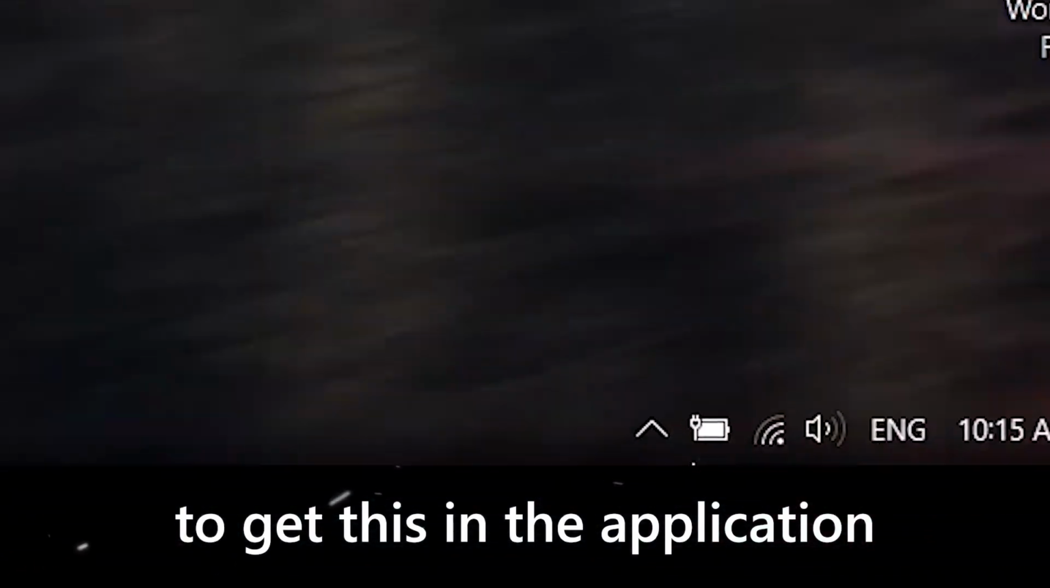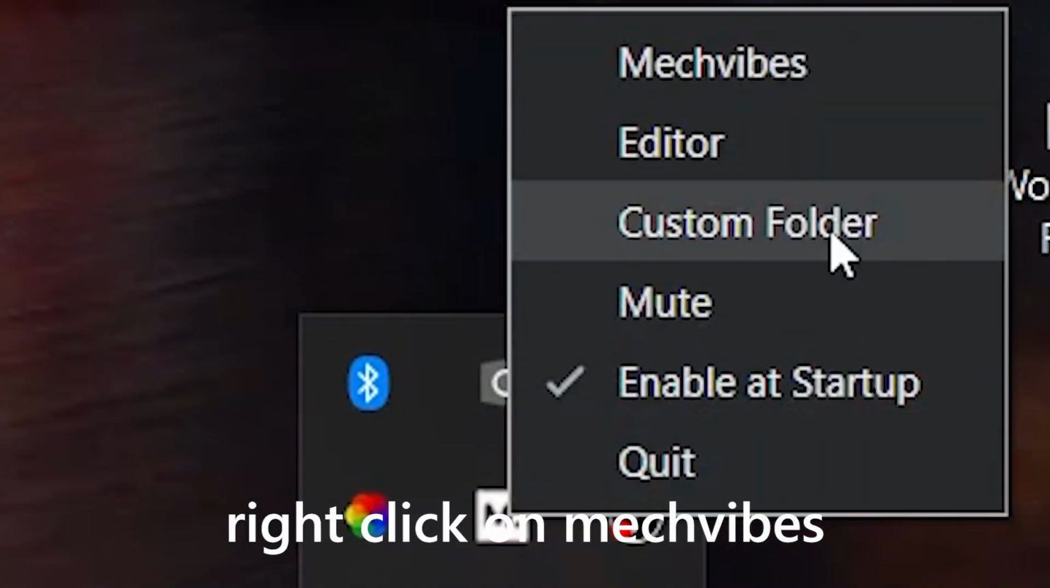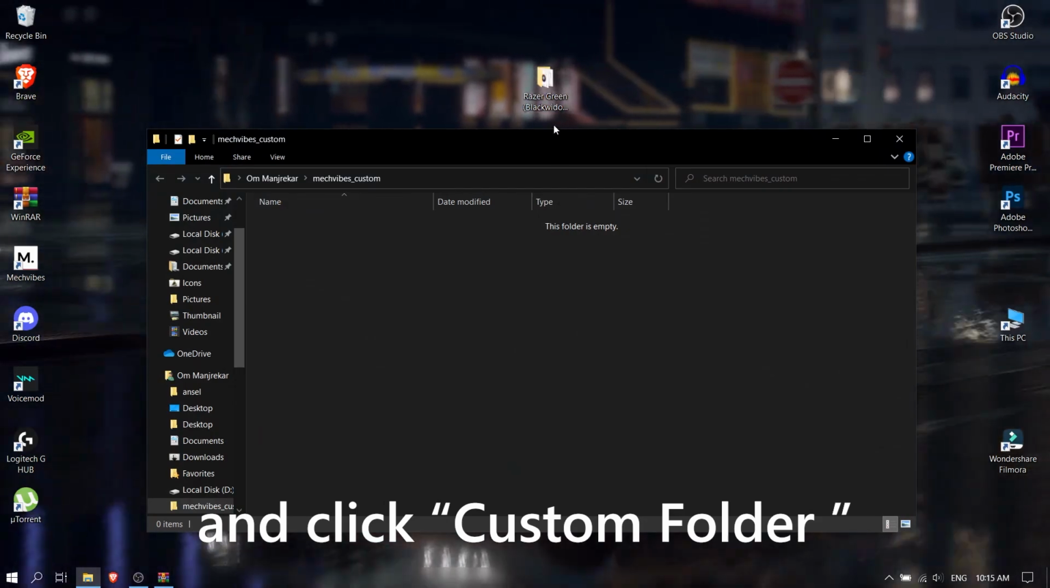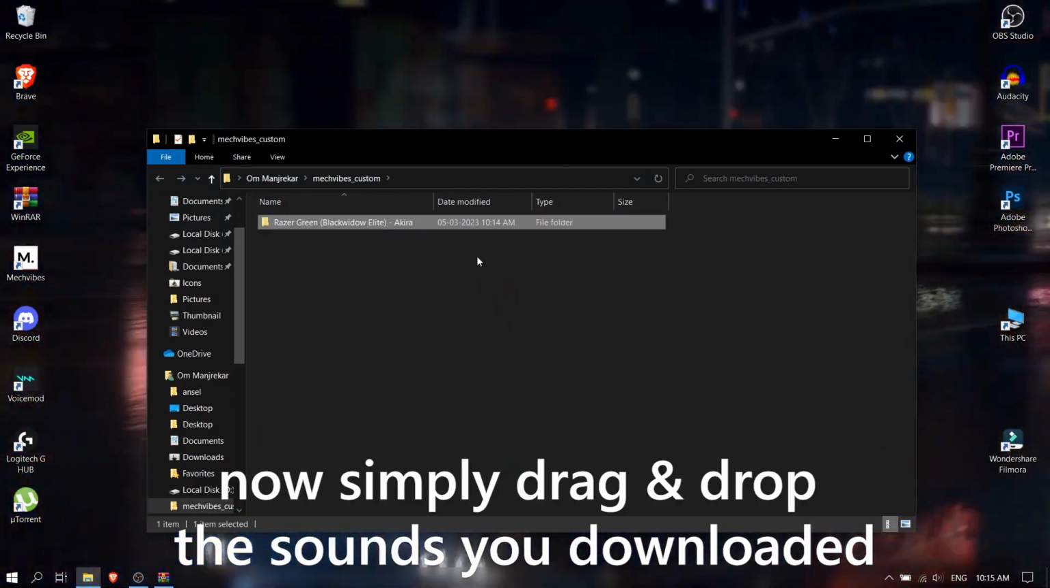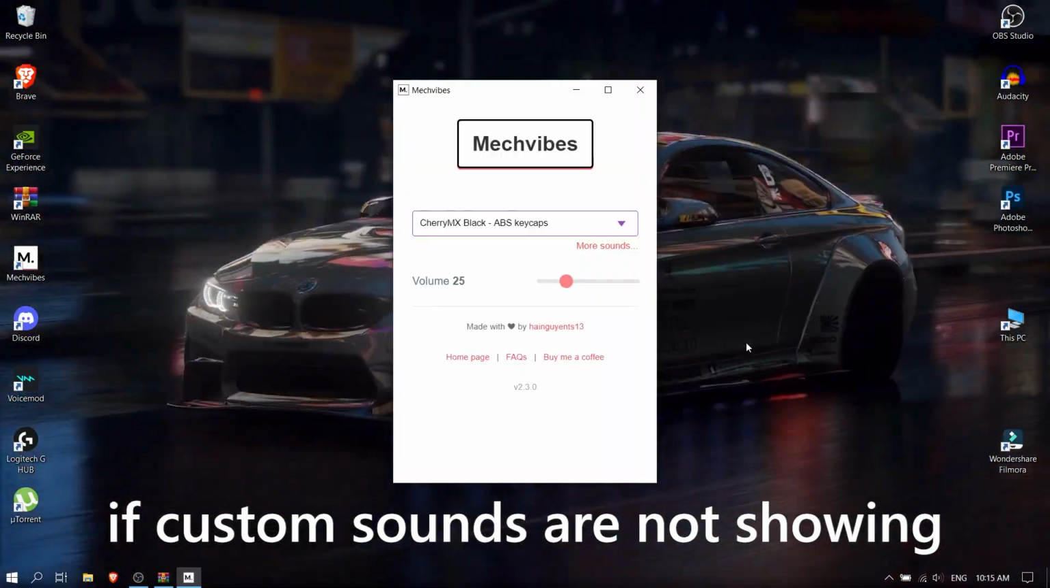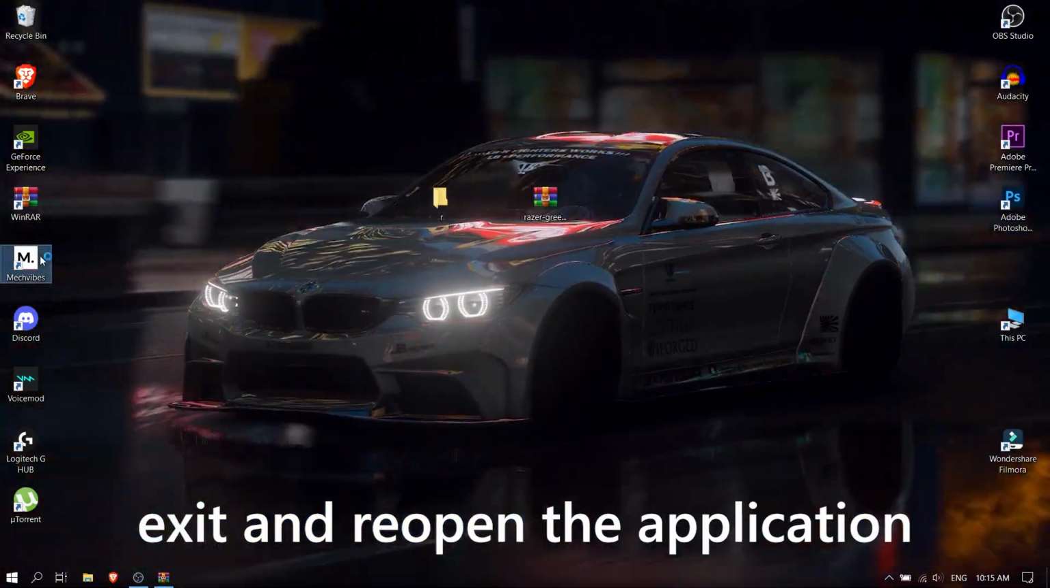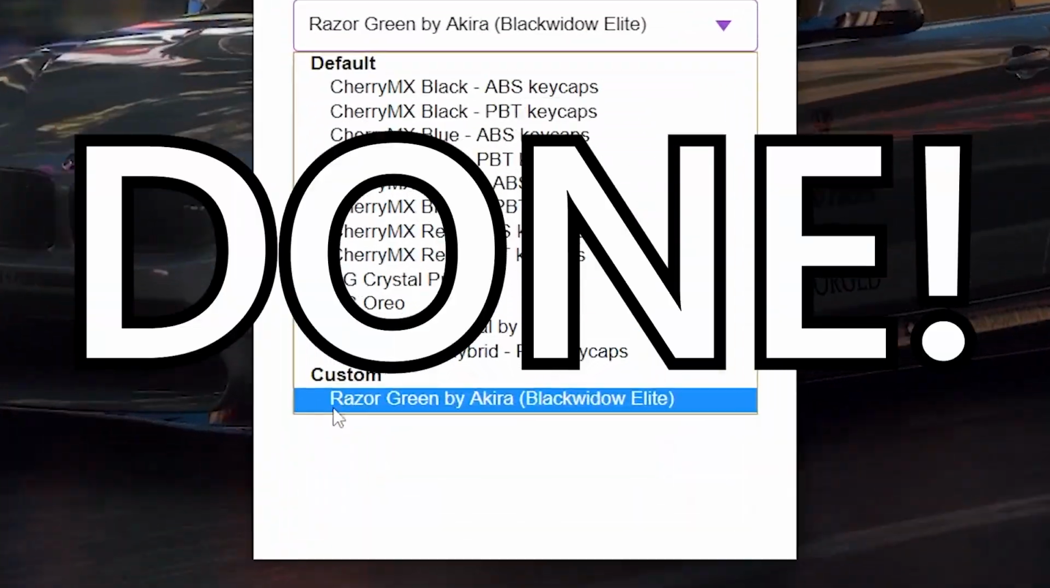To get this in the application, click here, right click on Mechvibes and click custom folder. Now simply drag and drop the sounds you downloaded. If custom sounds are not showing, exit and reopen the application. Done.